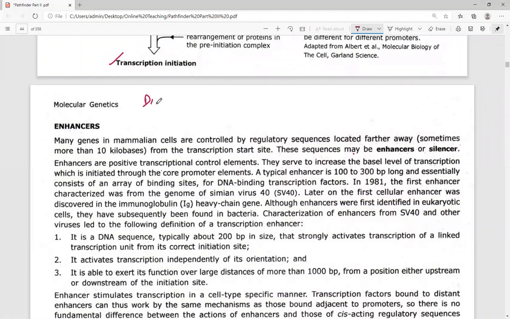DNA transcription regulating sequences can be of two different types. One is referred to as the enhancer sequence, and another one is referred to as the silencer sequence.